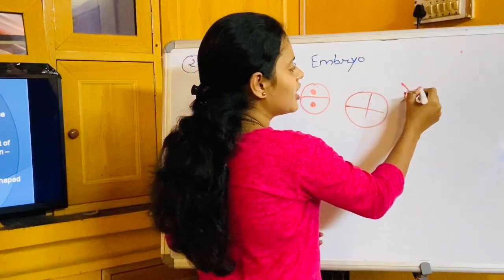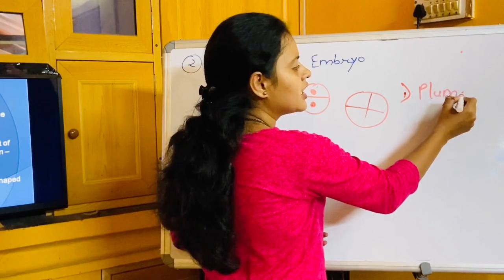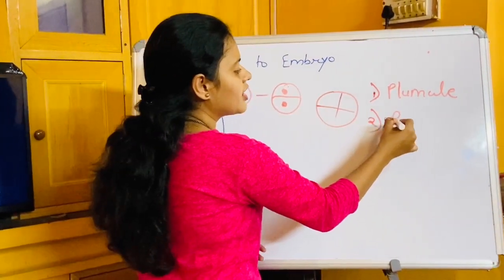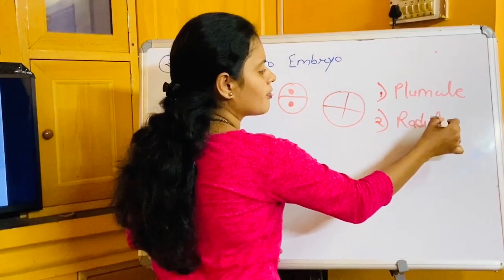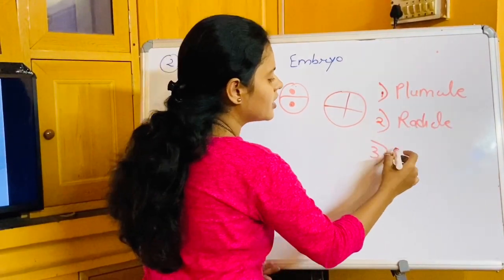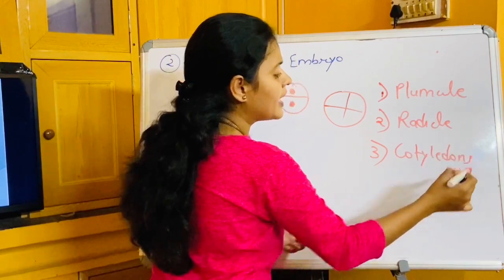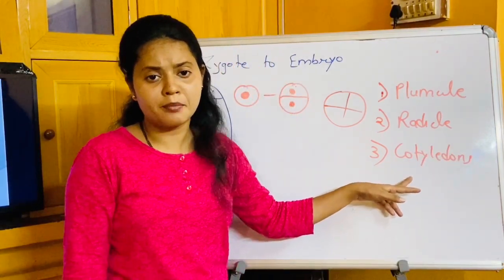Initially globular, later heart-shaped embryo, and that heart-shaped embryo will have 3 regions now. The first region, if you remember, you have already learned this. The first region is the plumule, second is the radicle, and third is the cotyledons. Cotyledons are simply leaf-like structures present in the embryo.